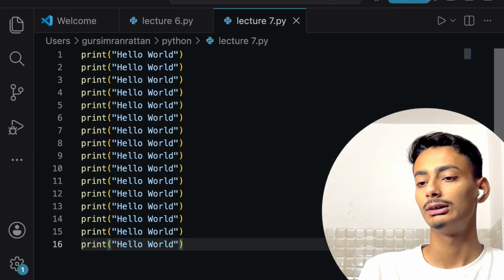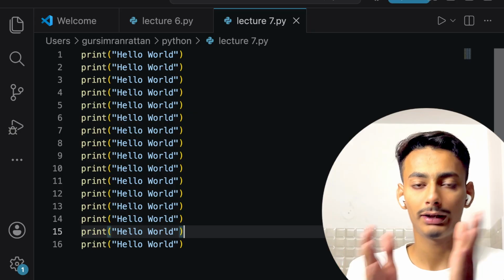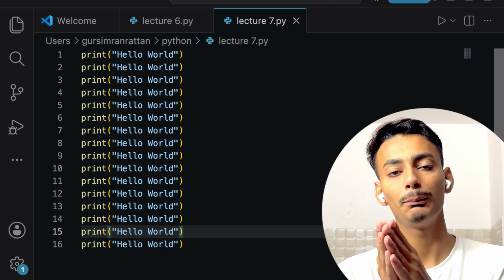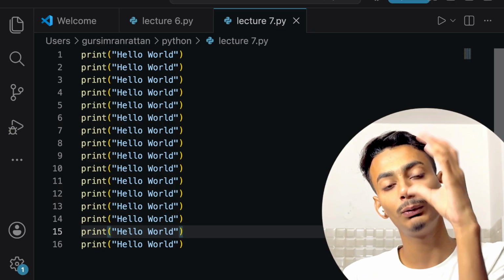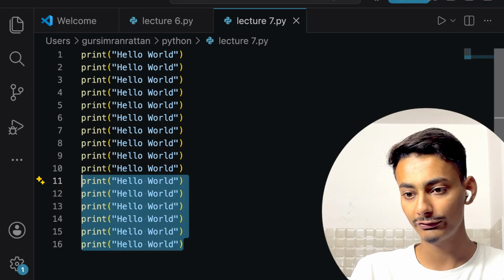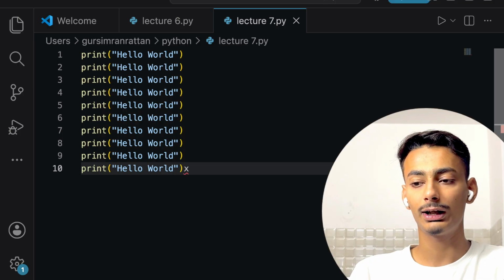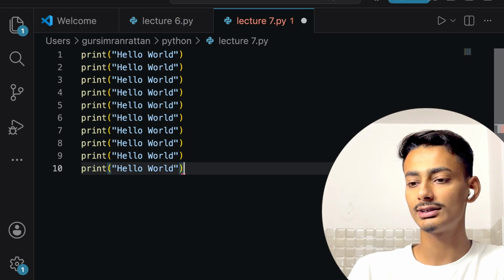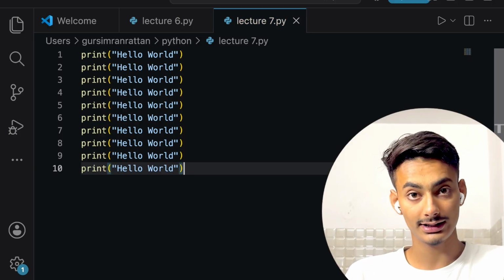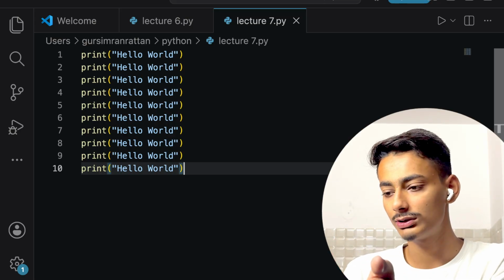Now, what does it mean? We will be using a loop. By using a loop, we can adjust the number of times a single line or a block of code is executed. Let me change it to 10. If I want to write print hello world 10 times, then it is not necessary that I write it in this way. I can use loops. How we will be using them, I will show you in just a moment.